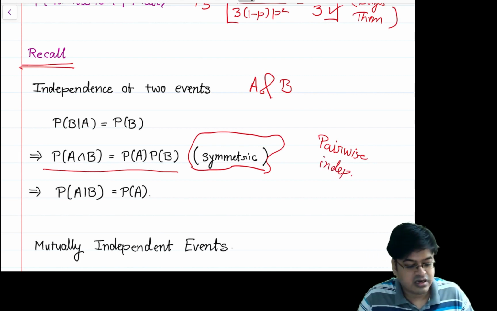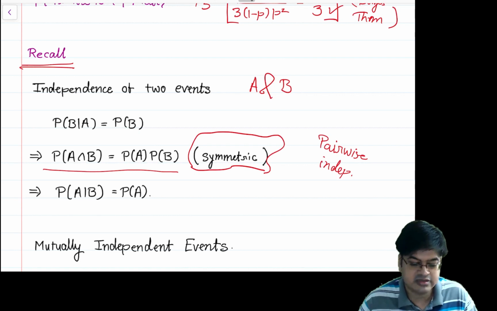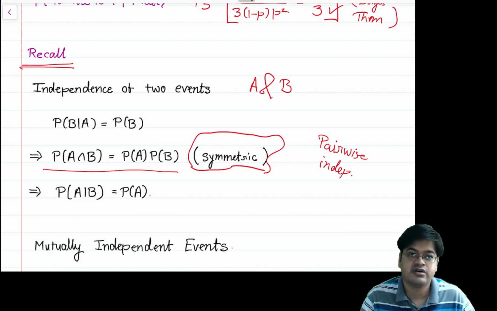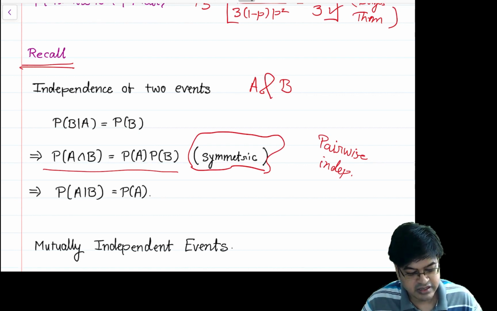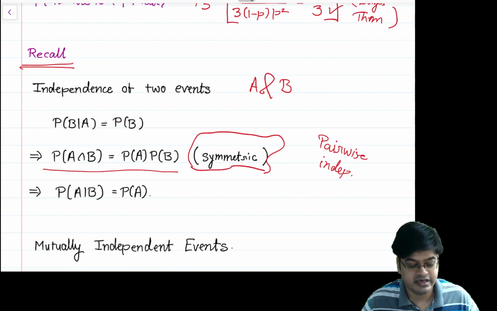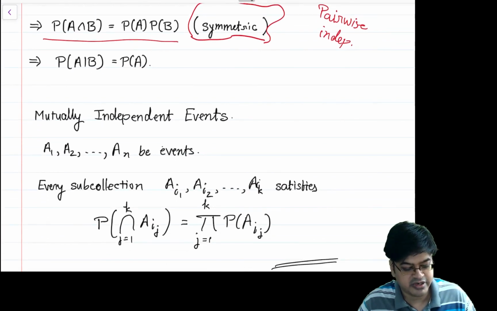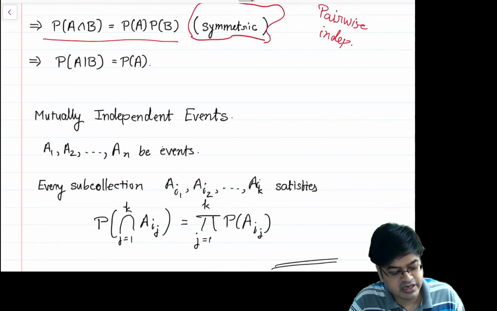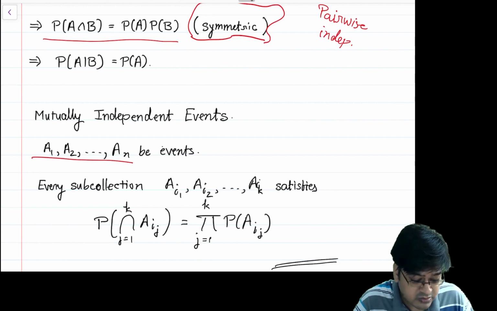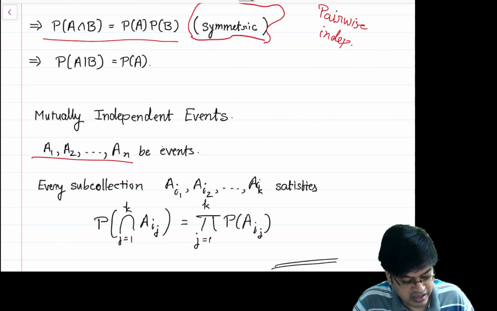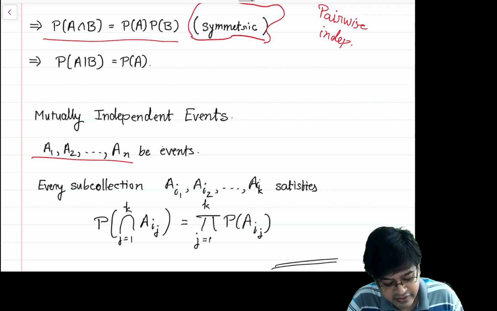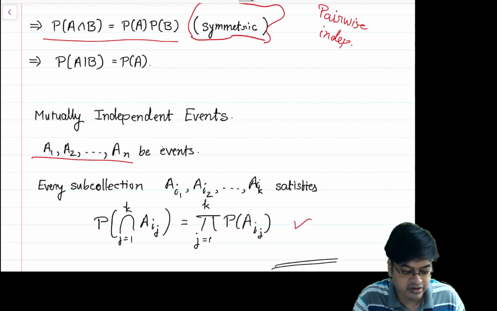Okay, but this notion, as we have seen in the last video through examples, doesn't suffice for considering the entire independence. For that we need a new notion called mutually independent events, where we have been given a collection of events and you are asked to find every subcollection of this, whether it satisfies this property or not.